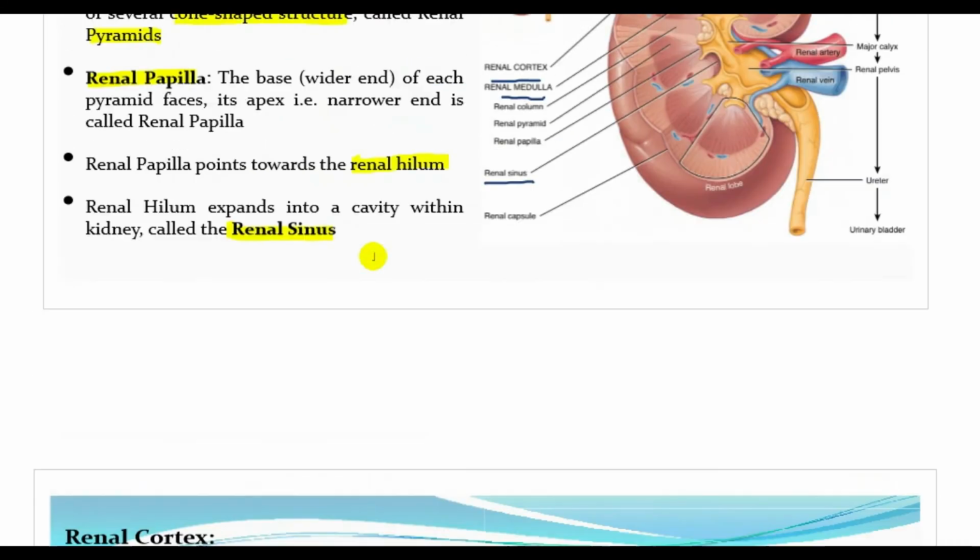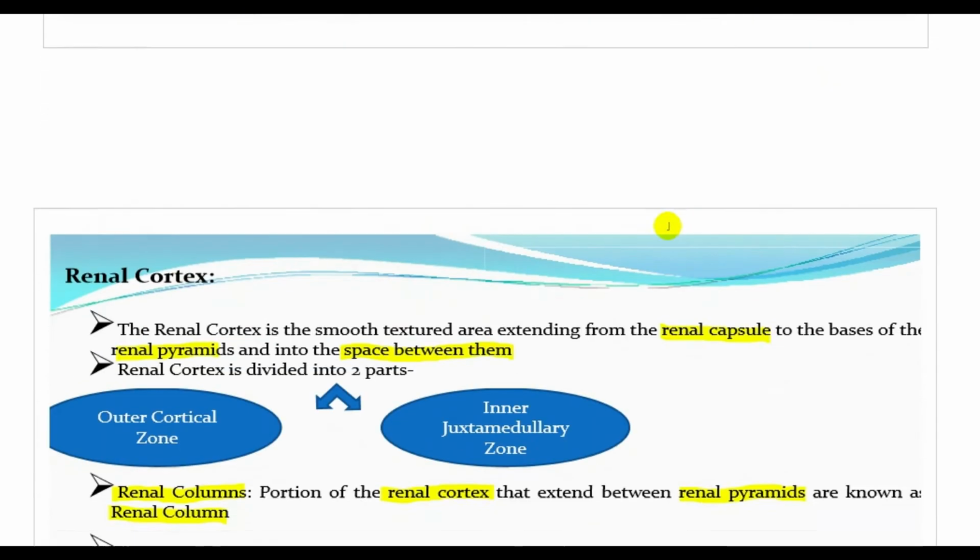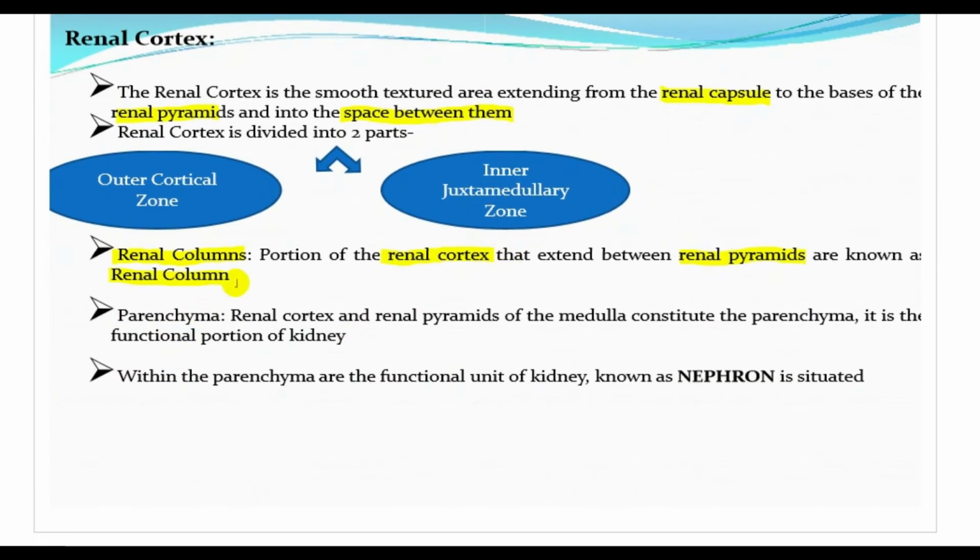I will move back to the previous slide and show you once again. This area is the renal column. See, here it is marked renal column. So, that is the renal column. Okay. Now, the next one is the parenchyma.